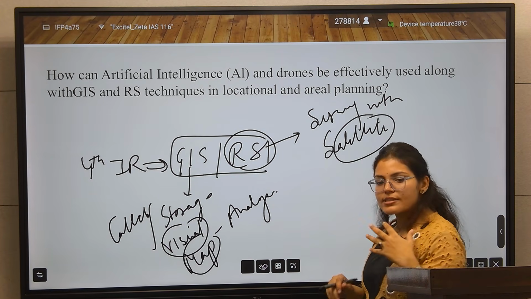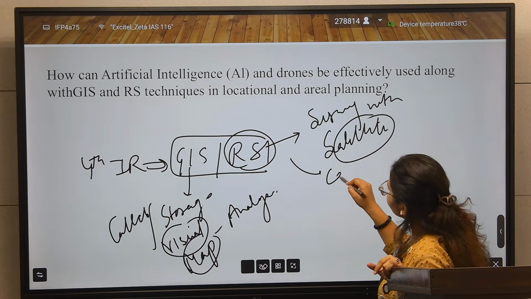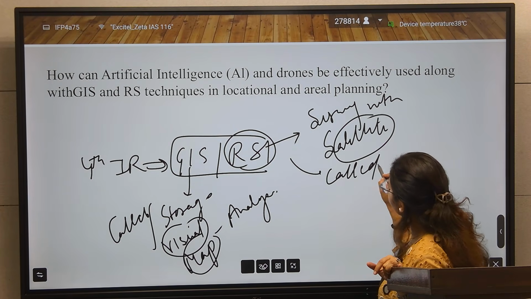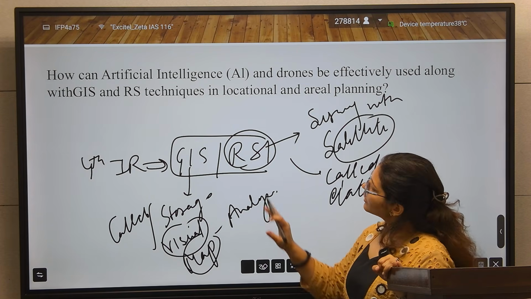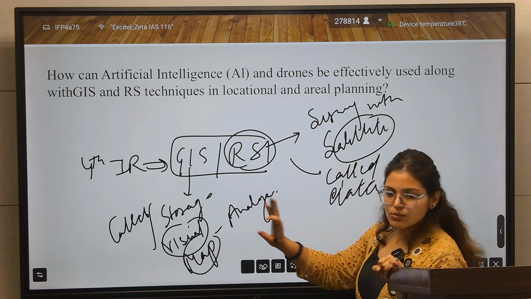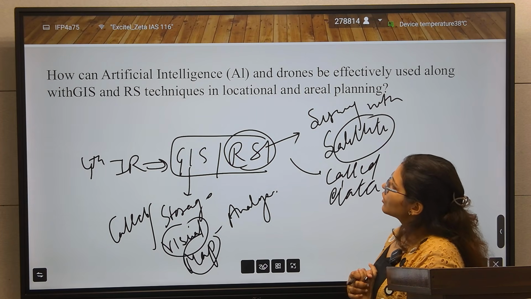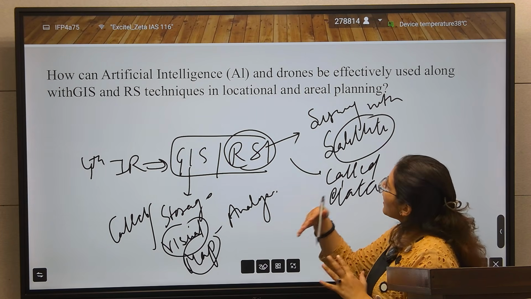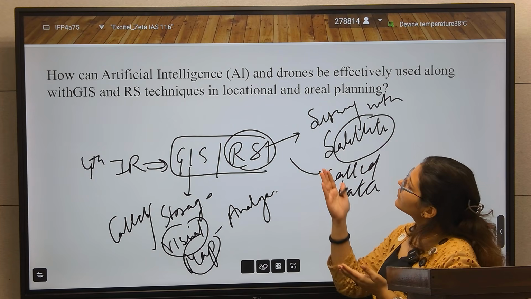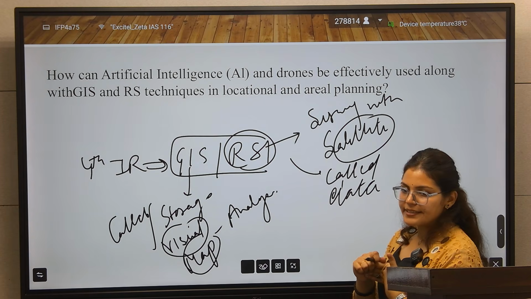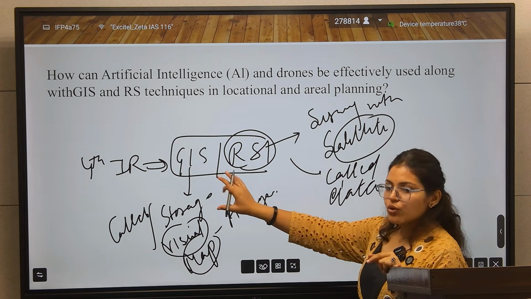So here we use the satellite to survey any remote area and collect data on it. So this is ongoing. GIS we are using, RS is also in use. Using this data and this survey, we are now doing the location and the area planning. Now the question is asking, now this is the ongoing.